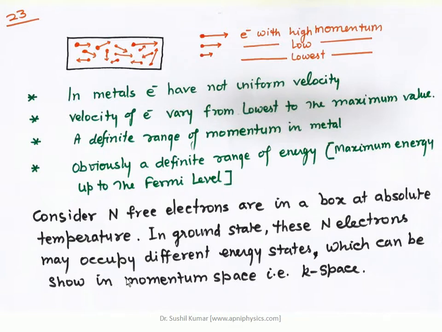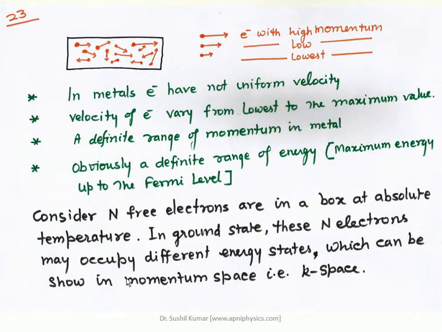We are discussing the free electron gas, where we have considered that these electrons are free to move here and there, and there is no potential inside the metal. Outside, or at the boundary, these free electrons feel a higher potential, and because of that they cannot leave the surface. These were the two restrictions on these electrons. These were the boundary conditions, right?